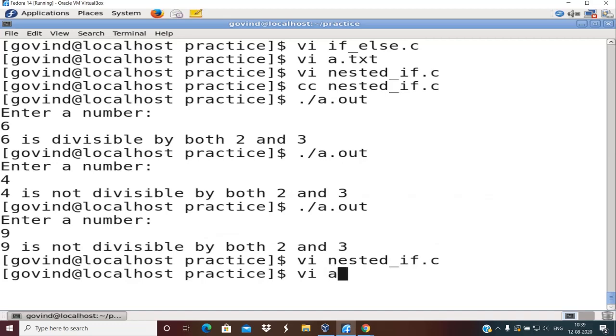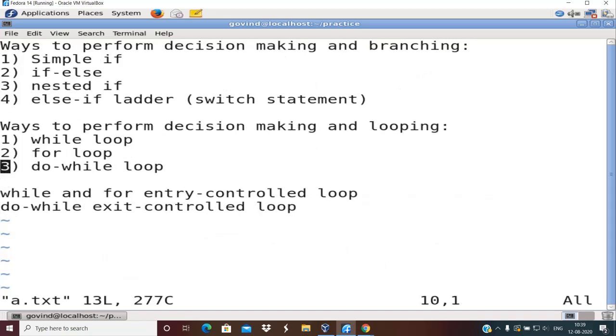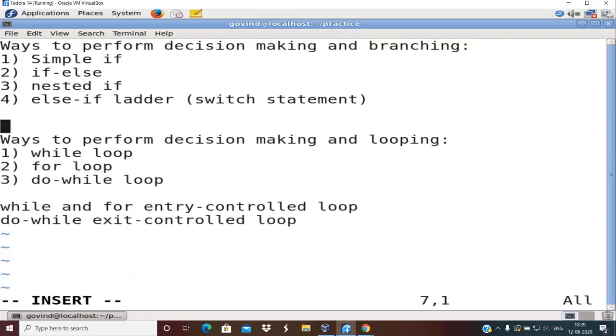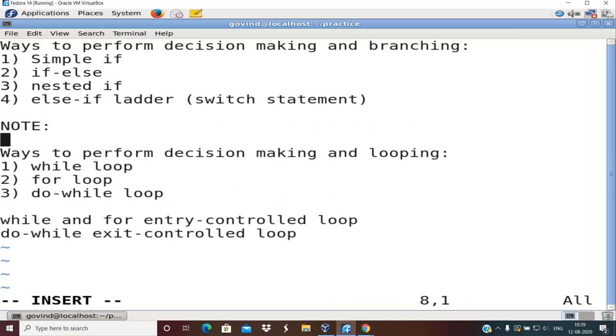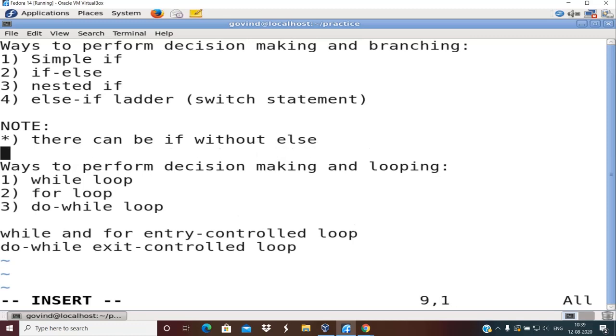Right, so I'll write these statements here. Few points to be noted over here. Note, the first important thing is, there can be an if without else. There cannot be an else without if.